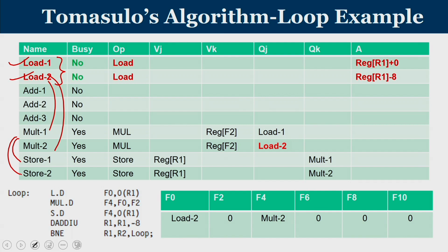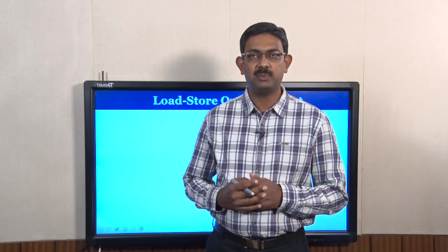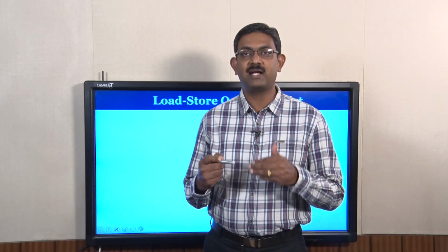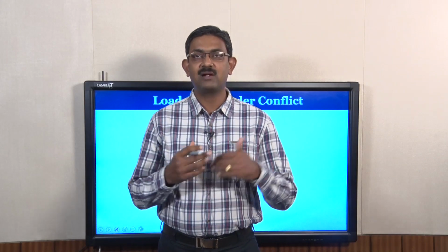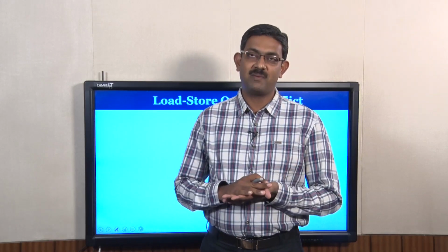We are predicting that the branch is happening. Now, can we execute instructions of adjacent iterations without knowing whether such an iteration will take place or not? Can you bypass control hazards? These are basically instructions with loading and storing that we have seen in this example. Let us try to understand, can I perform a load of the second iteration when the store of the first iteration is not yet over? We are trying to have a dynamic instruction execution, out of order execution.